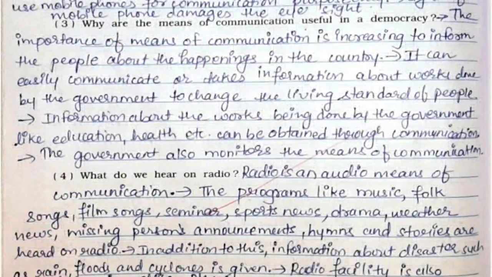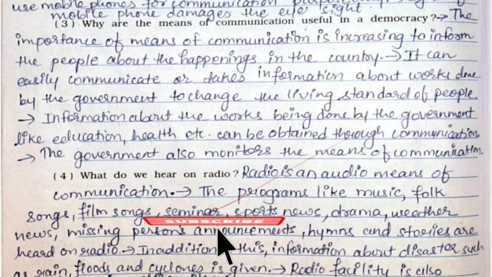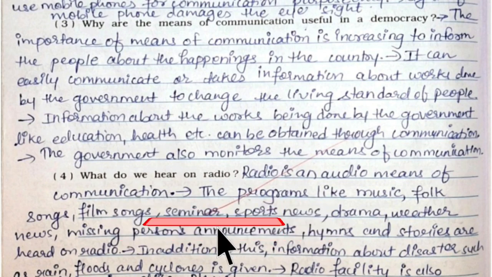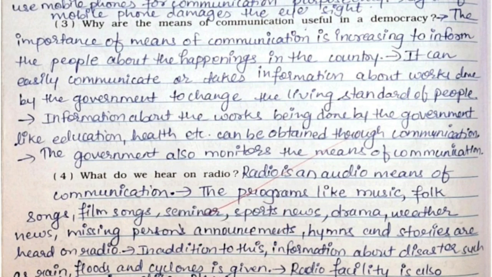Third one, why are the means of communication useful in a democracy? The importance of means of communication is increasing to inform the people about the happenings in the country. It can easily communicate or take information about works done by the government to change the living standard of people. Information about the works being done by the government like education, health, etc. can be obtained through communication. The government also monitors the means of communication.